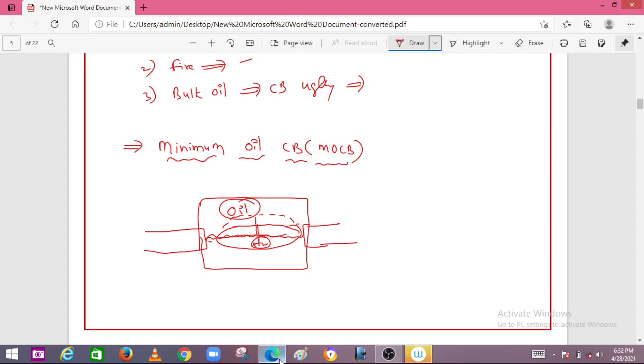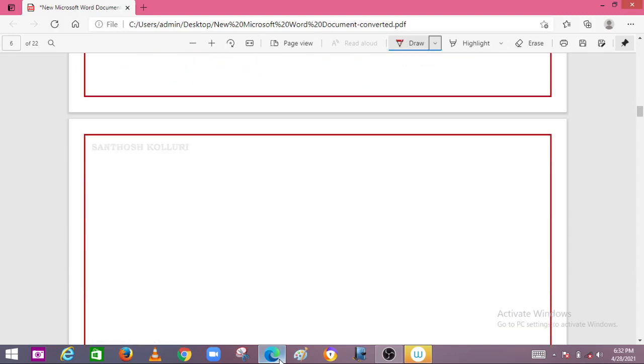Here we have two types of minimum oil circuit breakers. The first one is the axial venting arc chamber, and another one is the radial venting arc chamber. Both are the same, but the direction in which the oil is sent at the time of the arc is different. Depending on that direction, these two circuit breakers are classified as the axial venting and the radial venting circuit breaker. I will show you the axial venting circuit breaker.